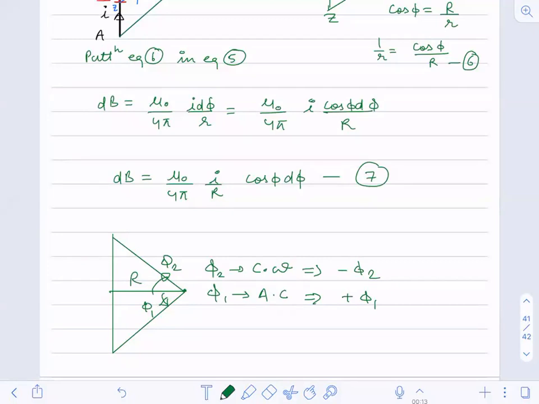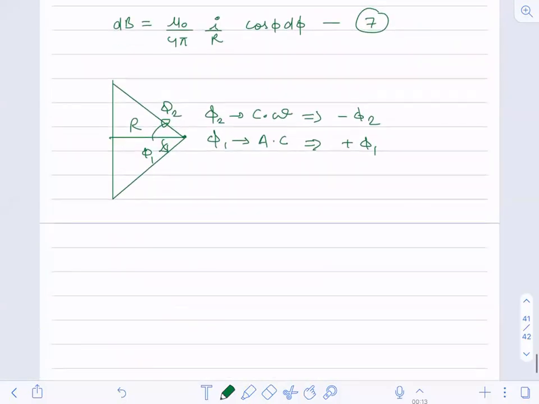So you have to take that into account. Now, integrating for the complete wire, I'll be getting B. Mu naught I upon 4 pi r is constant, so I have taken it outside. Cos phi, if I integrate, I'll be getting sine of phi.